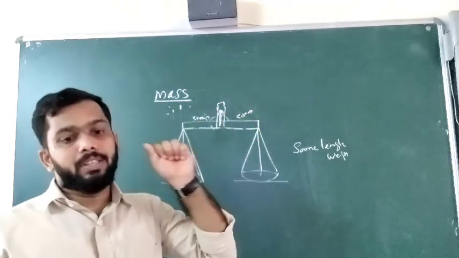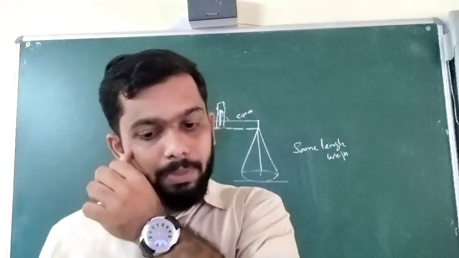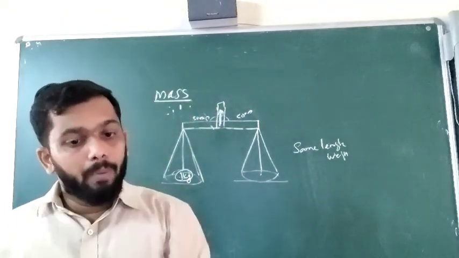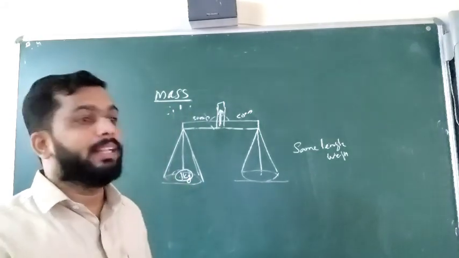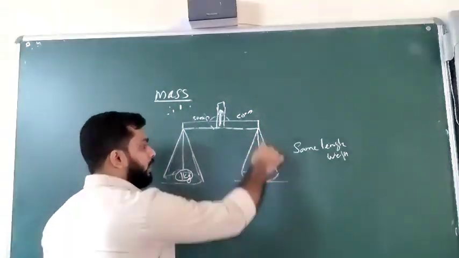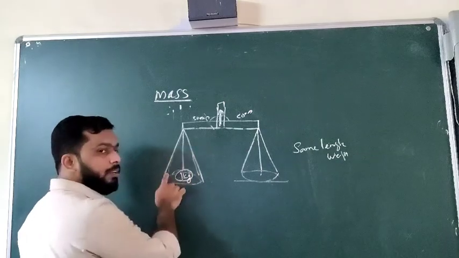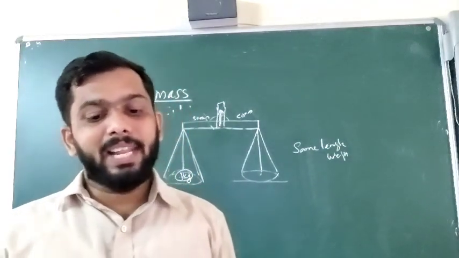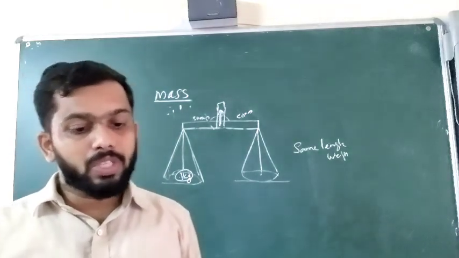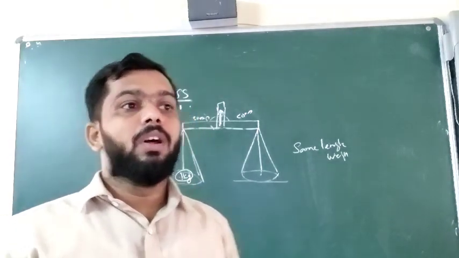Clear? So the second one is that both the arms must be of equal length. The next one, both the pans must be suspended with strings of equal length and mass. The strings should be of equal length and mass, as we have already seen. Then finally, when the pans are empty, the beam should be horizontal and the pointer vertical.